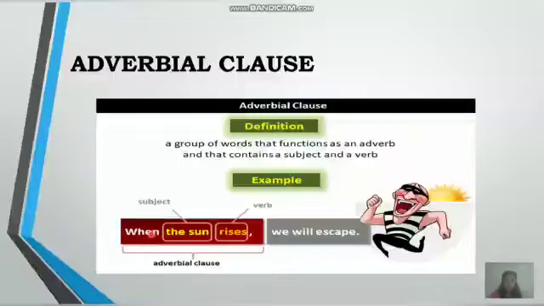So when you raise a question, it gives you the answer for the question when. So when is related to adverb of time. So when the sun rises is an adverbial clause of time. Again, in this part of the sentence, which is the subject? The sun is the subject and rises is the verb.